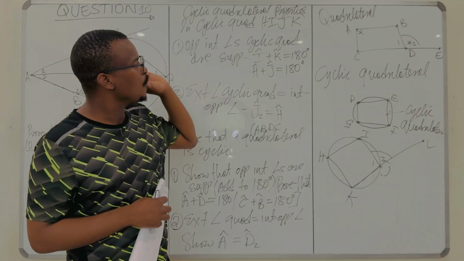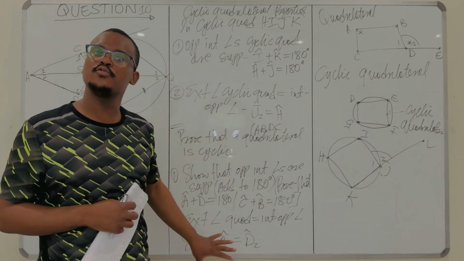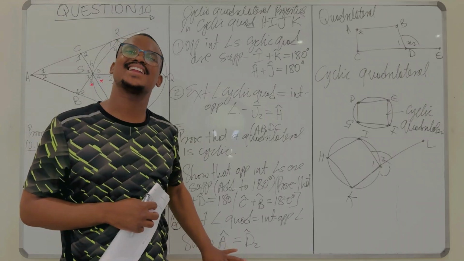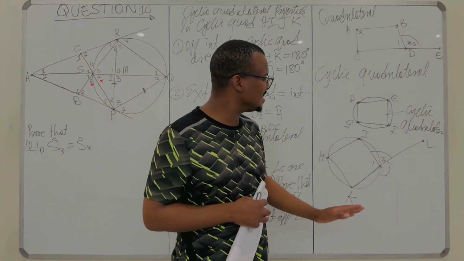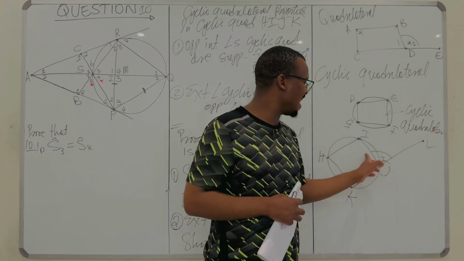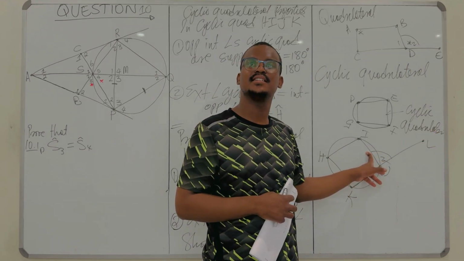So you need to know what is a cyclic quadrilateral, you need to know its properties, you need to know how to prove that a quadrilateral is cyclic. You need to know what an exterior angle of a cyclic quadrilateral is. It is an angle between an extension of one side and the closest other side. And that angle, of course, is less than 180 degrees, right?